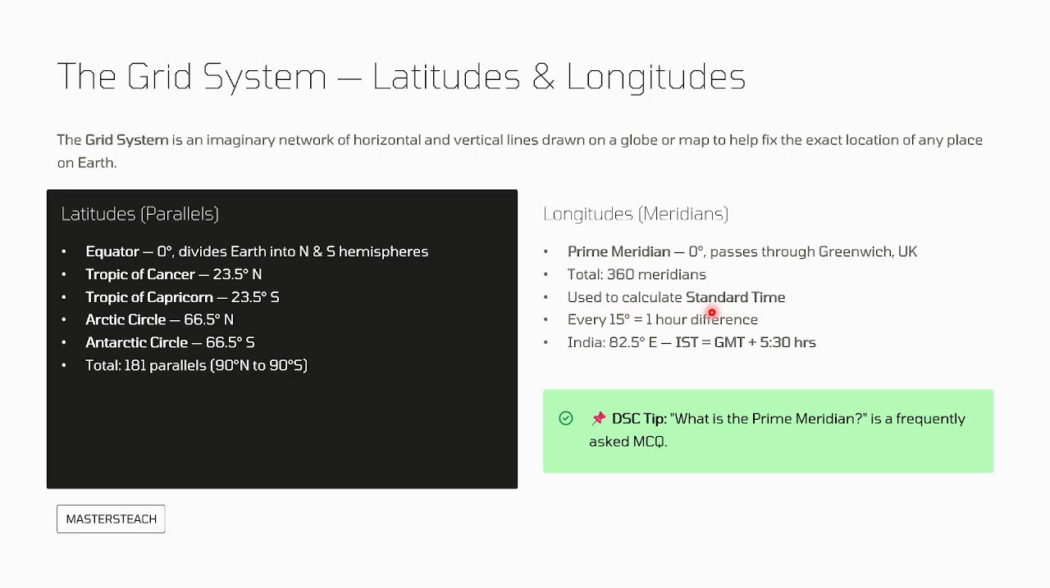It is used to calculate standard time. Every 15 degrees of longitude equals 1 hour difference. India is at 82.5 degrees east, that is IST, equal to GMT plus 5:30 hours. Okay, this is the thing. So what is the prime meridian? This is frequently asked in MCQs. Prime meridian is 0 degree, passes through Greenwich, UK, that you should understand.